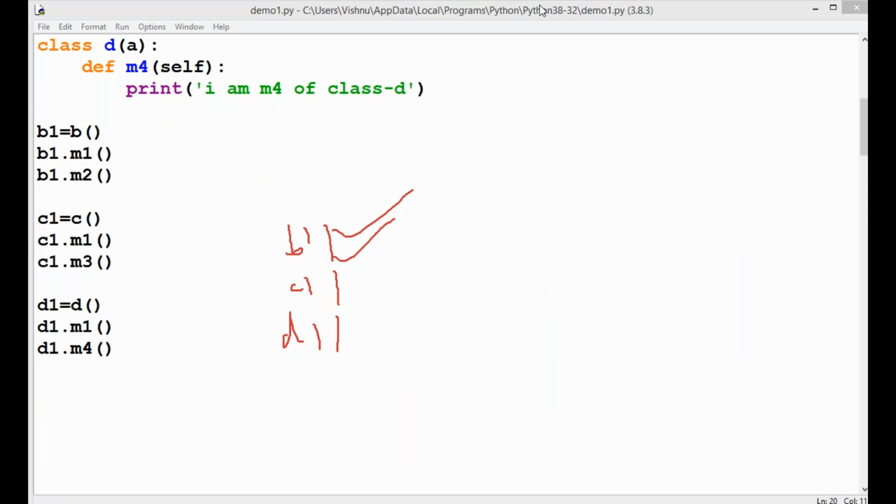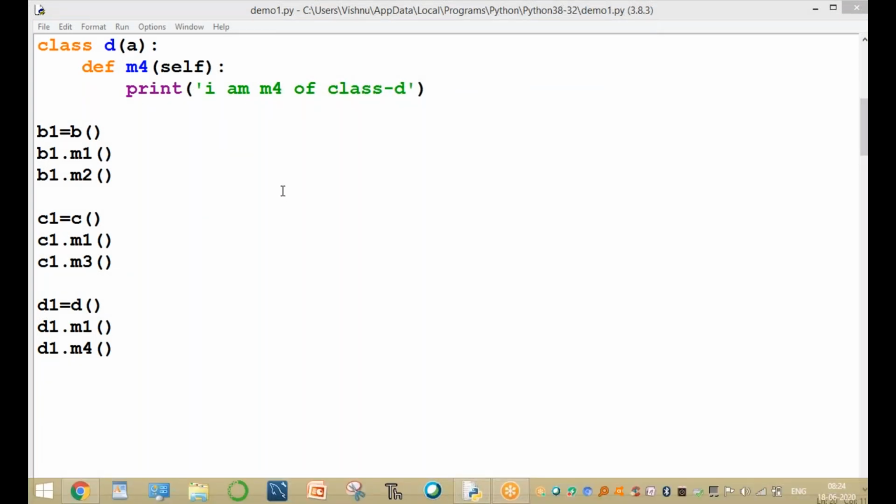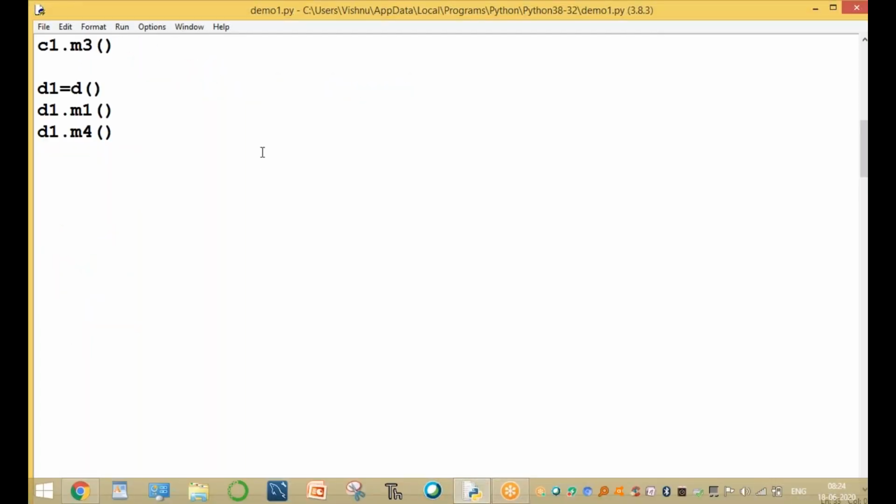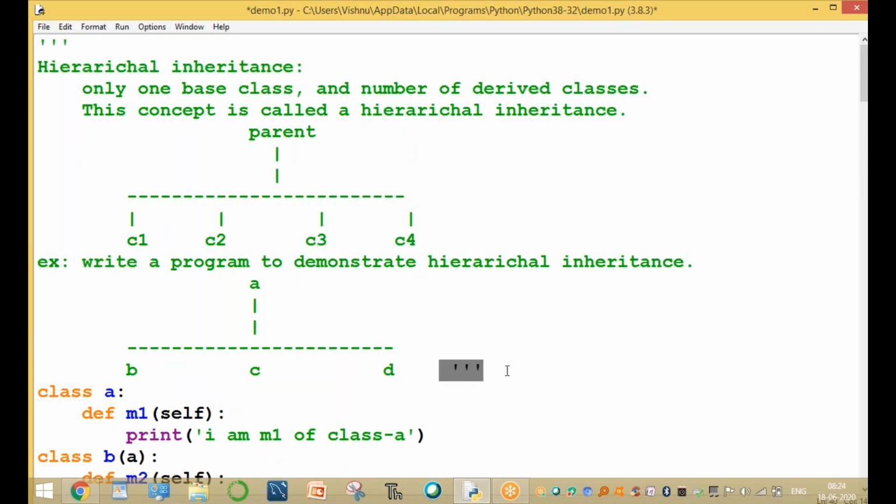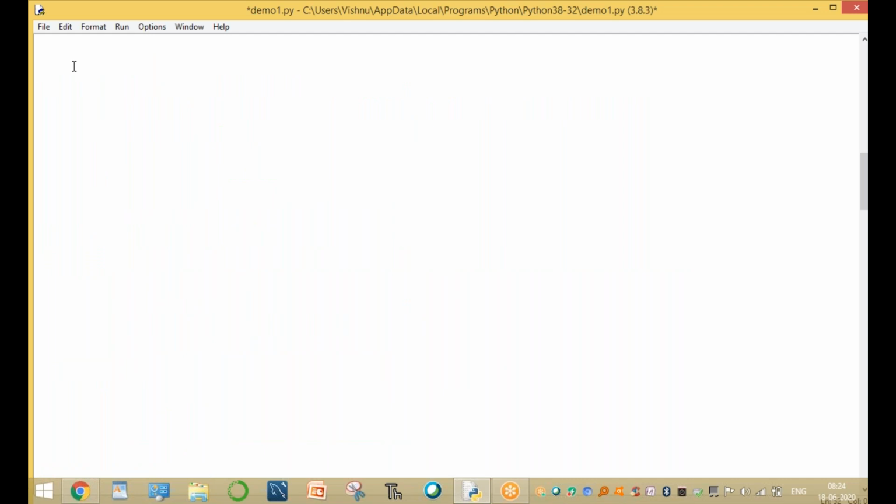Only one base class, a number of derived classes. The concept is called hierarchical. Okay, clear. And one more, the last inheritance is called hybrid inheritance. Sir, what is hybrid, sir? Hybrid means combination. Hybrid means not only one, a combination.